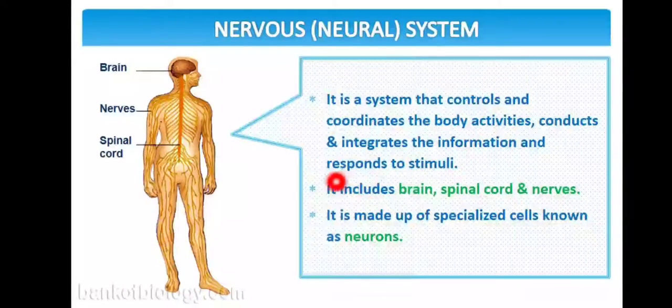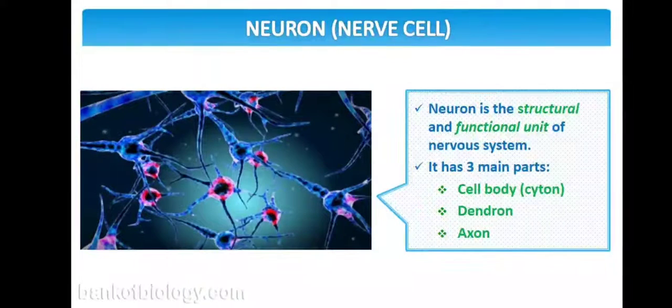The neural system includes the brain, the spinal cord, and the nerve cells. Nerves are made up of specialized cells known as neurons. In this video we will discuss the structure of the neuron.